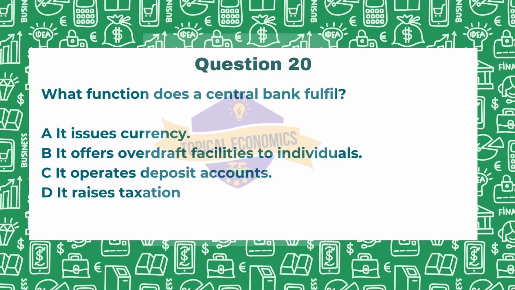Let us evaluate options B, C and D also. Option B, it offers overdraft facilities to individuals. Now this is associated with commercial banks, not central banks. Option C, it operates deposit accounts. Here, while some central banks may hold accounts for government entities, they do not offer deposit accounts to the general public like how commercial banks do. Lastly, option D, it raises taxation. Again, taxation is managed by government entities, not central banks. Central banks focus on monetary policy, not fiscal policy. So the correct answer for this question is option A.